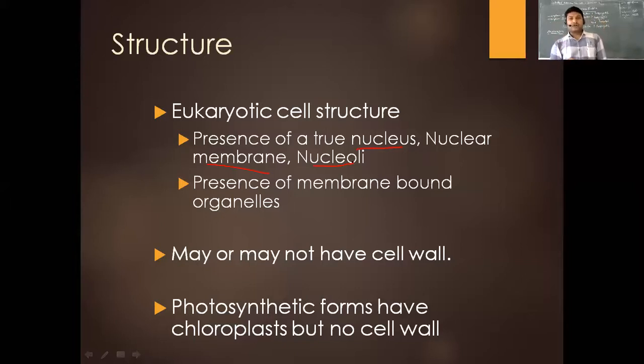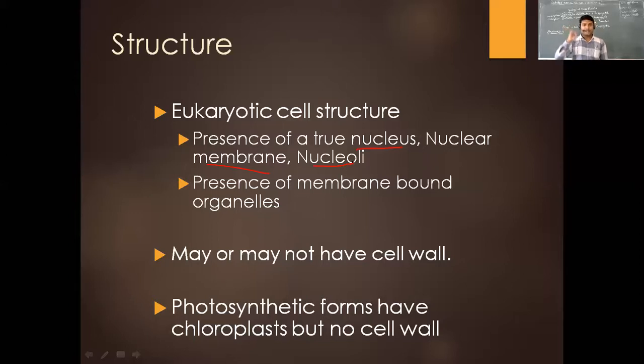They also have membrane-bound organelles. If you remember, in kingdom Monera there were no membrane-bound organelles and also no true nucleus. Most monerans had a cell wall, except the mycoplasma.